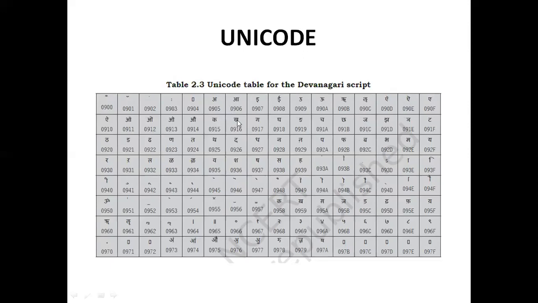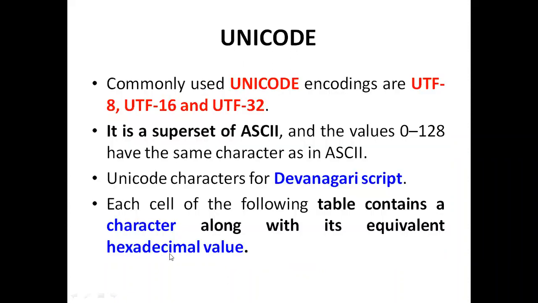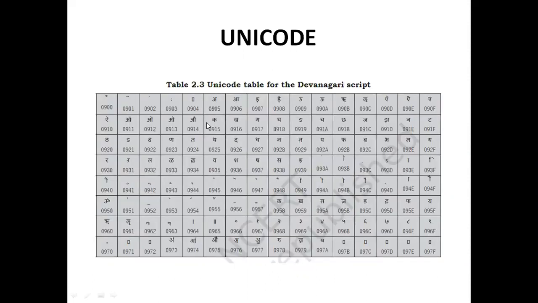Suppose it is a 10-digit or 20-digit number, I want to make it a 4-digit one, so it is represented in hexadecimal-based format instead of binary. And this is the Unicode table for the Devanagari script.